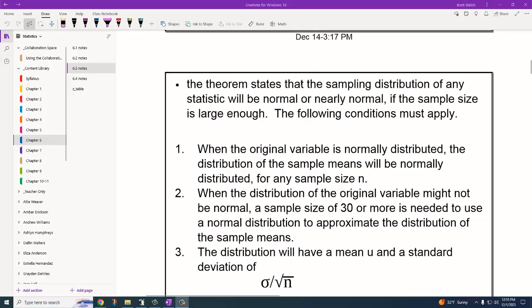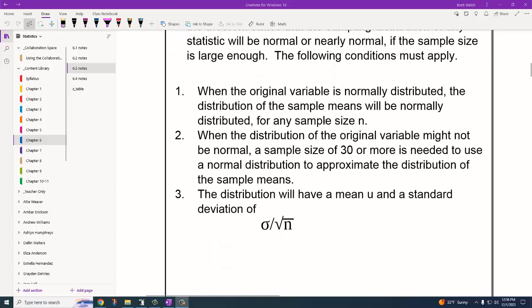When we sample a distribution of any statistic, the sampling distribution will be normal or nearly normal if the sample size is large enough. And here are some conditions that must apply. When the original variable, maybe it was your IQ, is normally distributed, the distribution of the sample means will be normally distributed for any size.